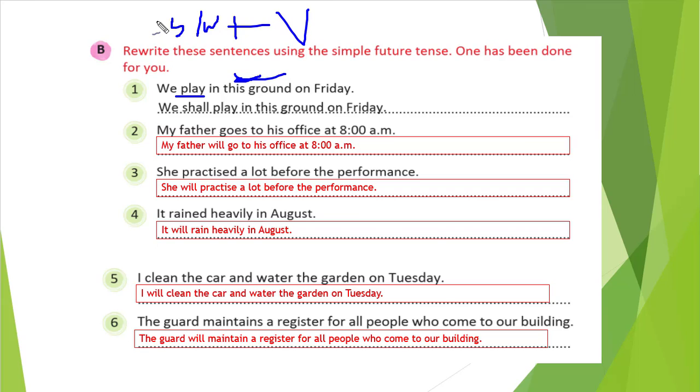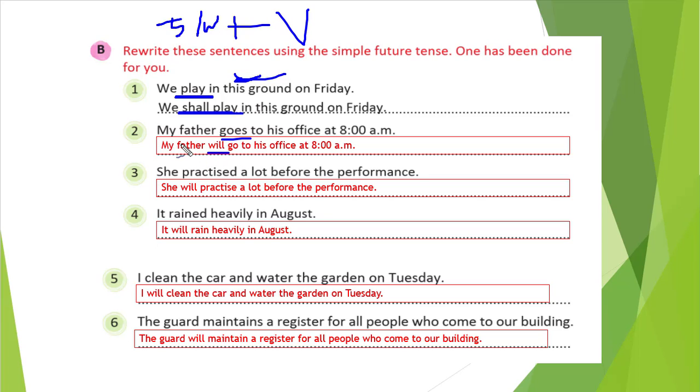So here we is there. For we we will use shall. So we shall play ourselves in this ground on Friday. Right? Nothing else we have changed. We have just changed the verb. In the place of the verb, we have just changed to shall play. For future tense, the formation of the verb is shall or will plus our base form of the verb. That only we have brought here. You can see this example also. My father goes to his office at 8 a.m. So here goes, that is our verb. So we will write my father. In the place of goes, we will write will. Right?